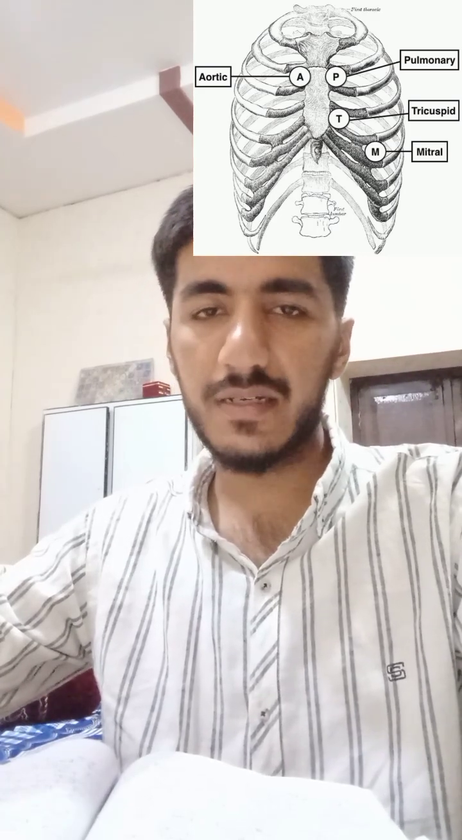On the right hand side, second intercostal space, we will auscultate the aortic diseases like aortic regurgitation or aortic stenosis. On the left hand side, similar to the area of the aortic valve, there is the pulmonary valve where we auscultate pulmonary stenosis and pulmonary regurgitation. The same rule applies to the tricuspid and the mitral valve.